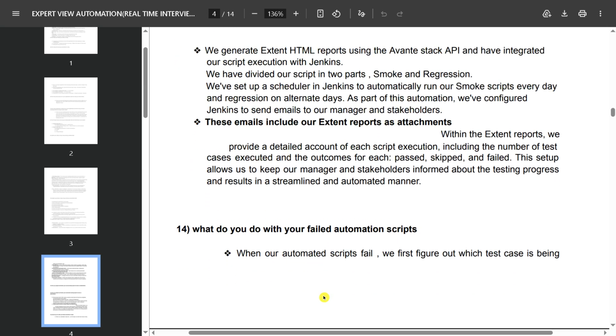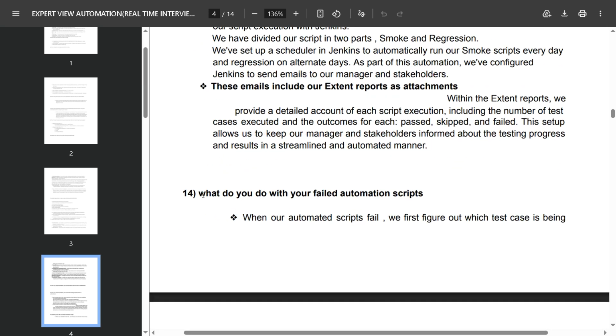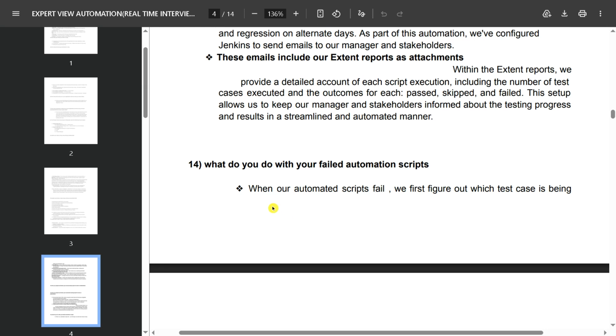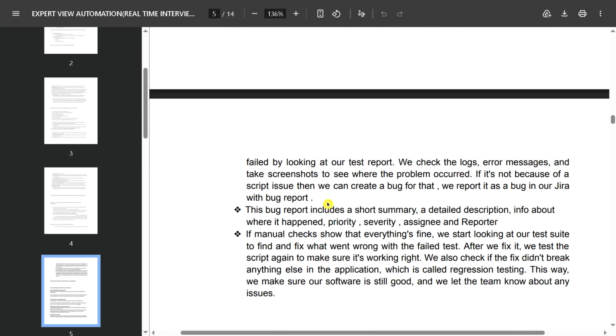What do you do with your failed automation scripts? They may also ask this question. So you can answer: when our automated scripts fail, we first figure out which test case has failed. By looking at our test report, we check the logs, error messages and take a screenshot to see where the problem occurred. If it's not because of a script issue, then we create a bug for that. We report it as a bug in our Jira with a bug report.